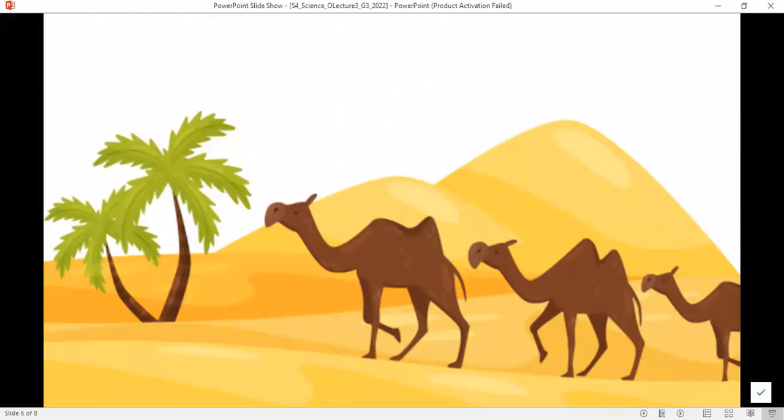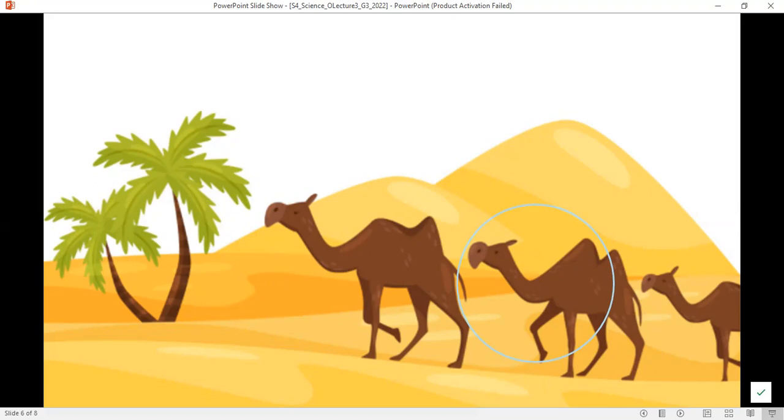Do you remember when we talked about the stem of cacti? Didn't we say that cacti store water in their stems? So this is one property that helps cacti to live in the desert. Okay, so right here we have camels. Camels are animals that can survive in a desert.